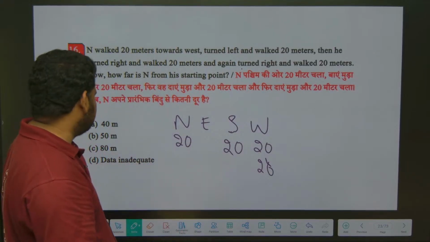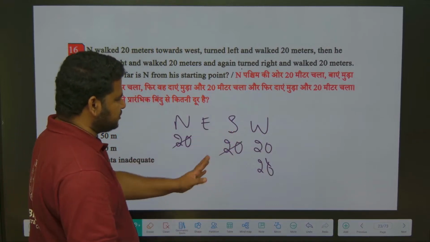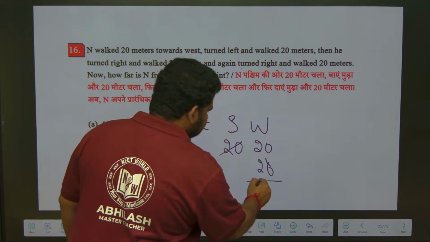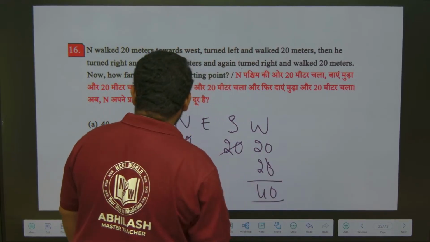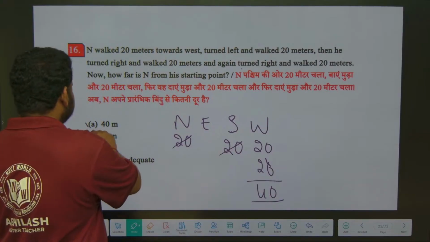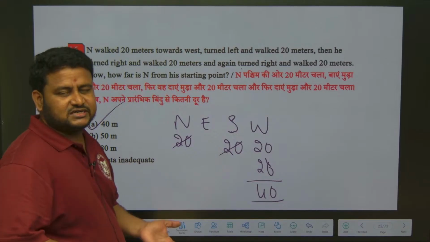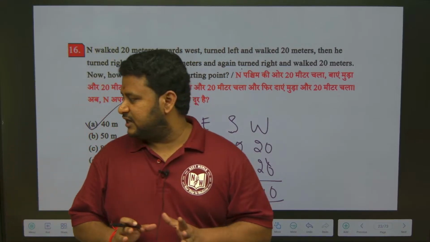Now here what you have to do is, 20 will cancel because north and south. So east and west, under east nothing is there. So the only thing that I have is 20 plus 20, 40. So how far is he from the starting point? He is 40 meter from the starting point. Which direction? West direction. But here they have not asked the direction, they asked only the distance value.